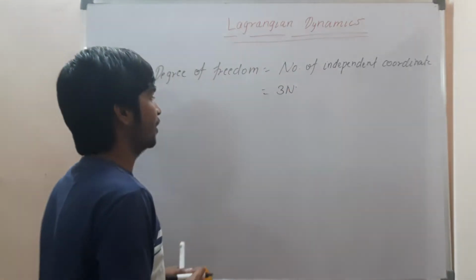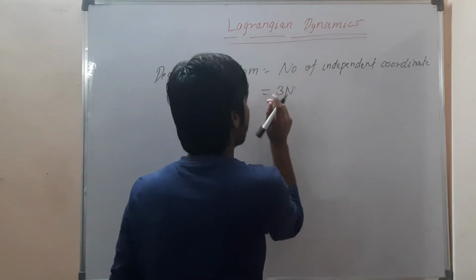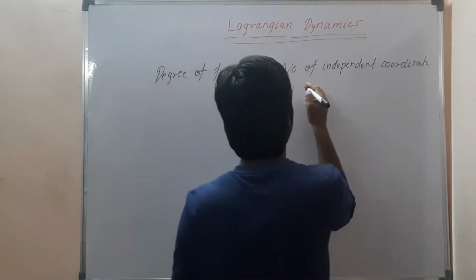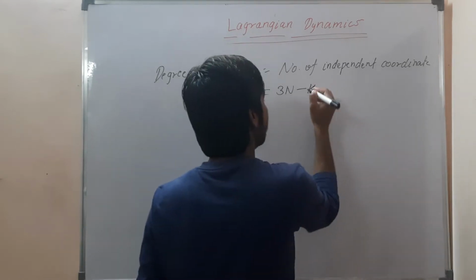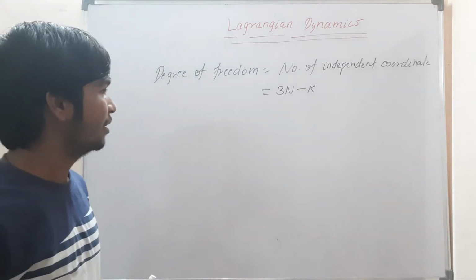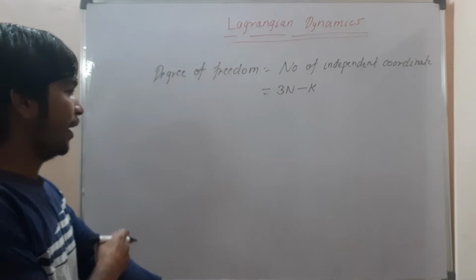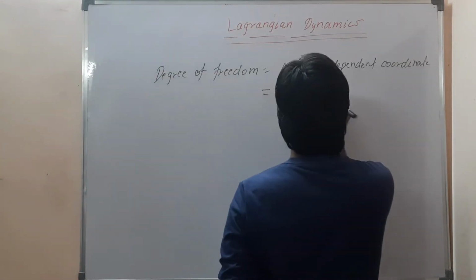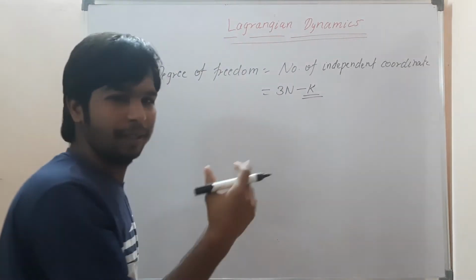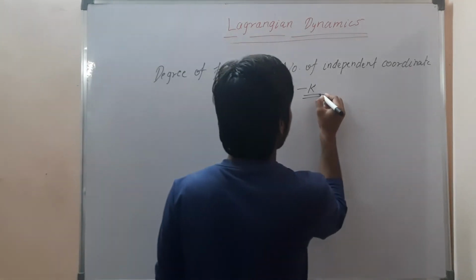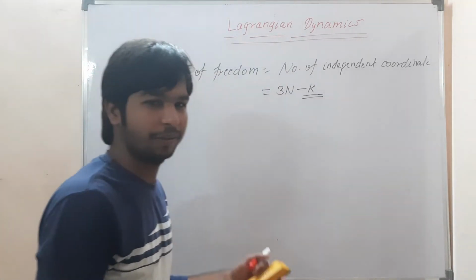If we have n particles that are free, then we have 3n coordinates, and then we subtract k, if we apply k constraints on them. About these constraints, I told you that a constraint is nothing but a limitation we keep on a particle.